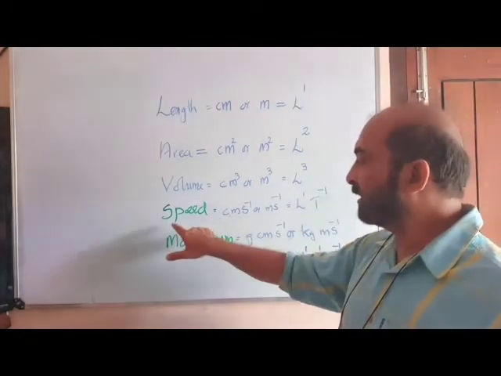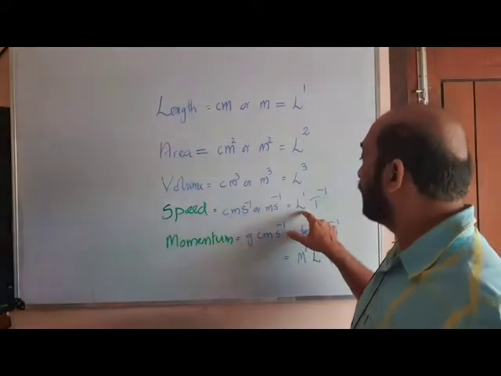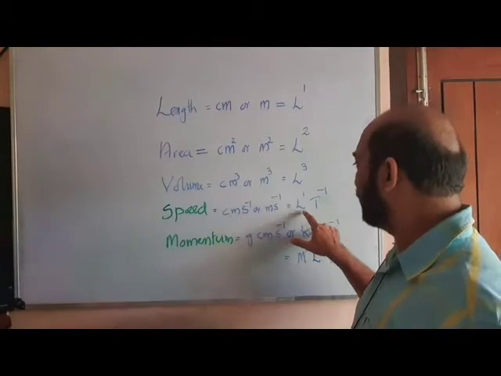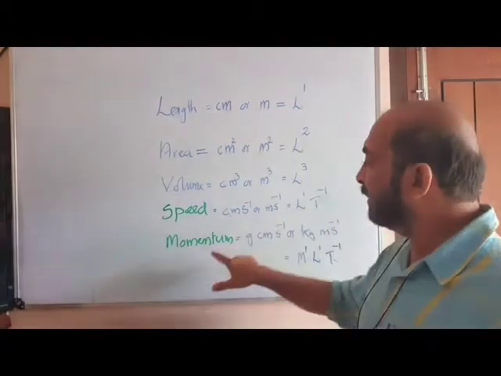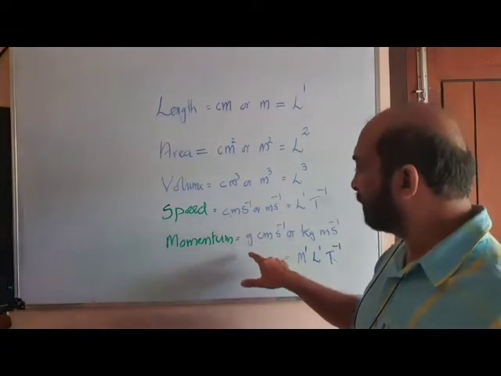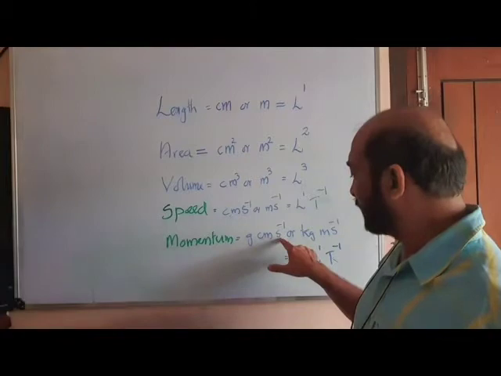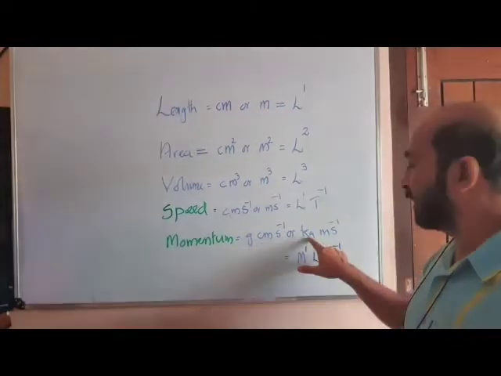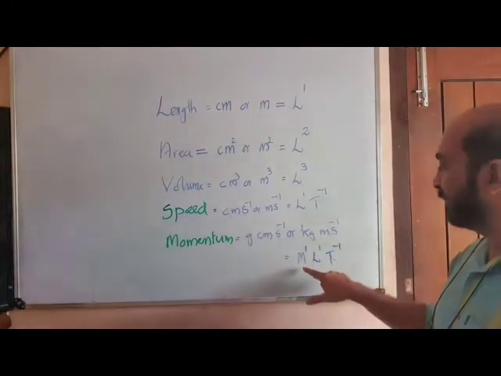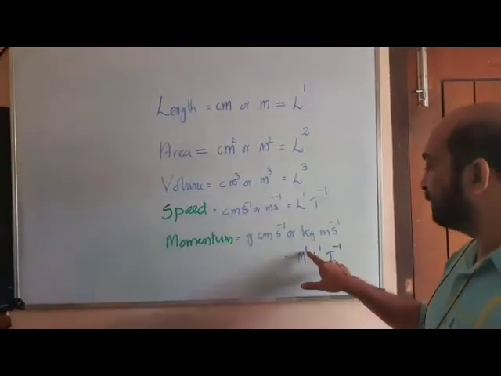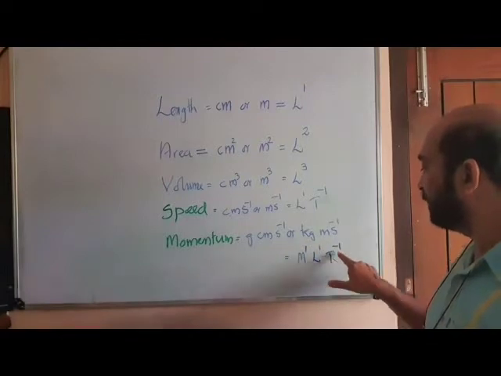We can say that the speed has the dimension of 1 with respect to length and minus 1 with respect to time. Coming to momentum, which is a combination of mass, length and time: gram centimeter second to the power minus 1, or kilogram meter second to the power minus 1, having the common form mass to the power 1, length to the power 1, time to the power minus 1.